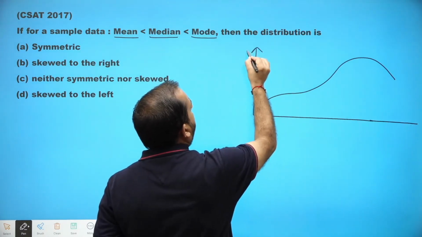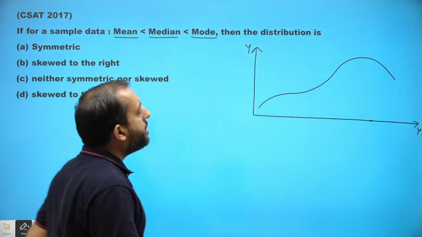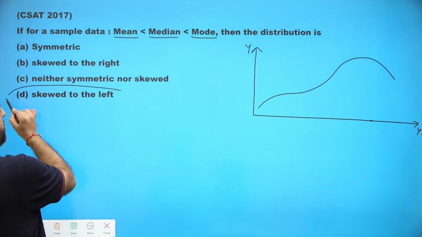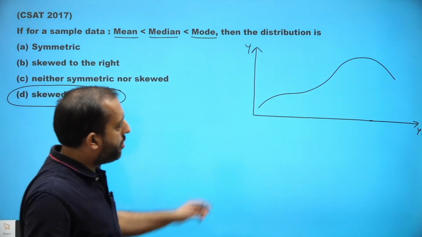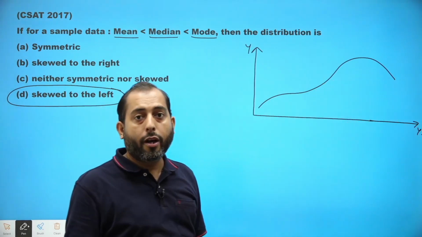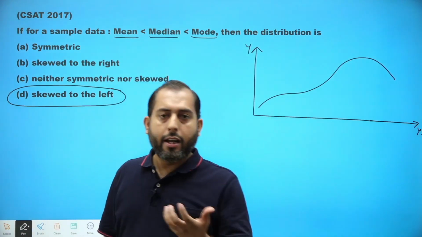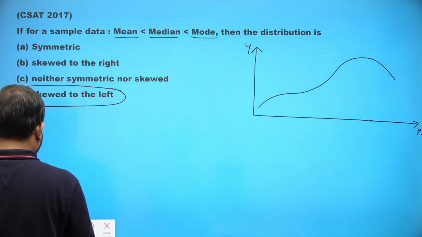In this kind of graph, we can say the distribution is skewed to left. I hope this is clear. Let's move on now.